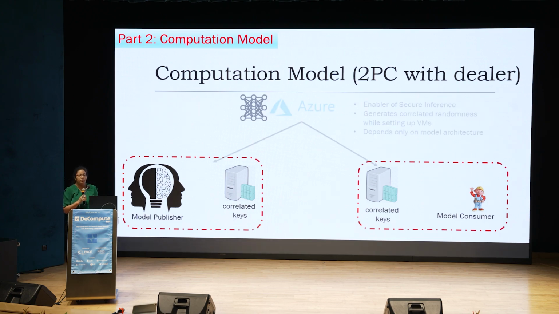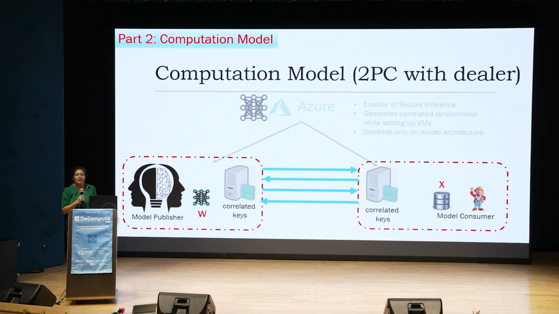And now these two parties bring in the sensitive inputs, which are the weights of the model and the inputs to the model, and run the secure two-party computation protocol with the help of the correlated randomness given in the pre-processing phase. This is the same computation model used by our baselines, which are Piranha and others.